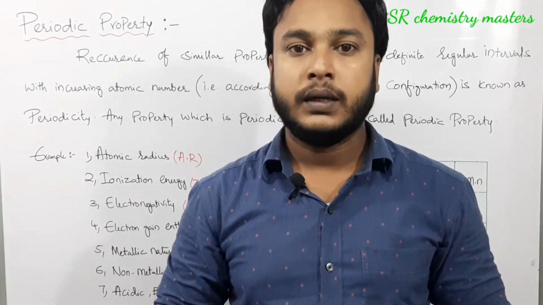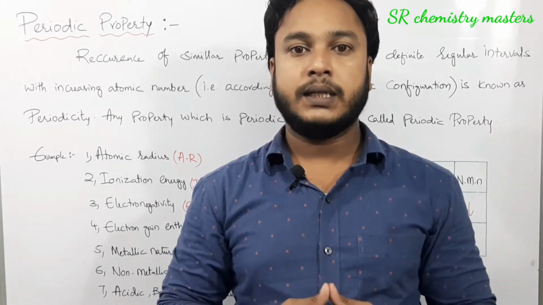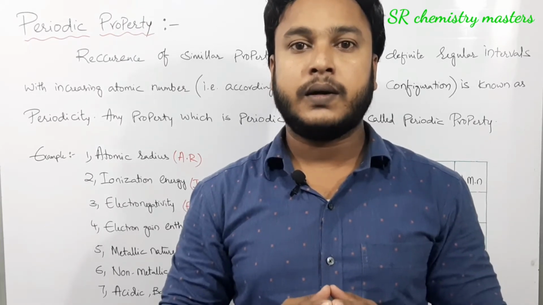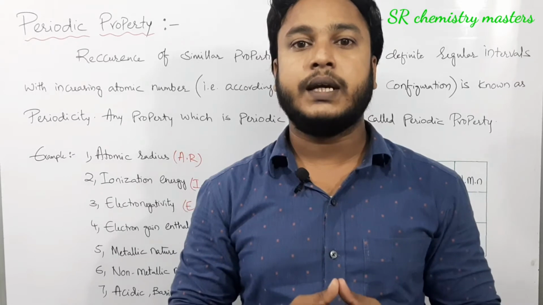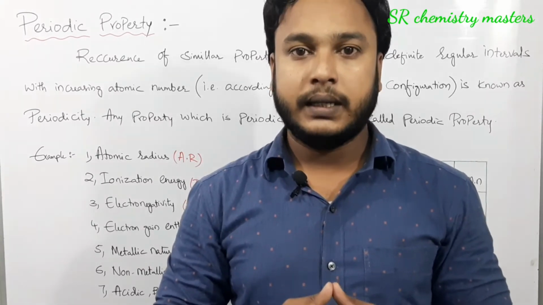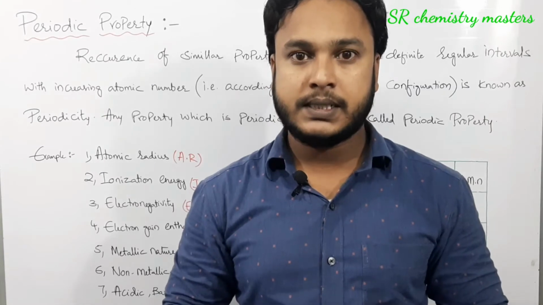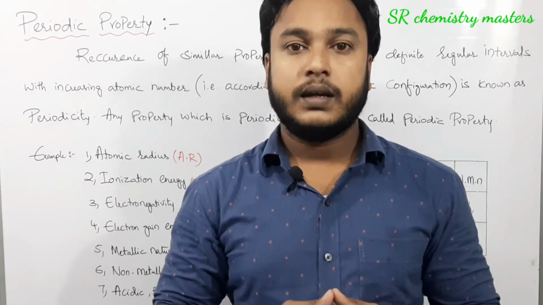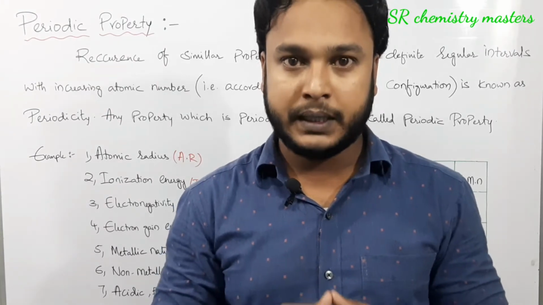As you all know, a group is nothing but a vertical column present in the periodic table, and a period is a horizontal row present in the periodic table. In the previous video also we said that in the long form of the periodic table we have 7 periods and 18 groups. Let us see how these periodic properties vary in group and period.